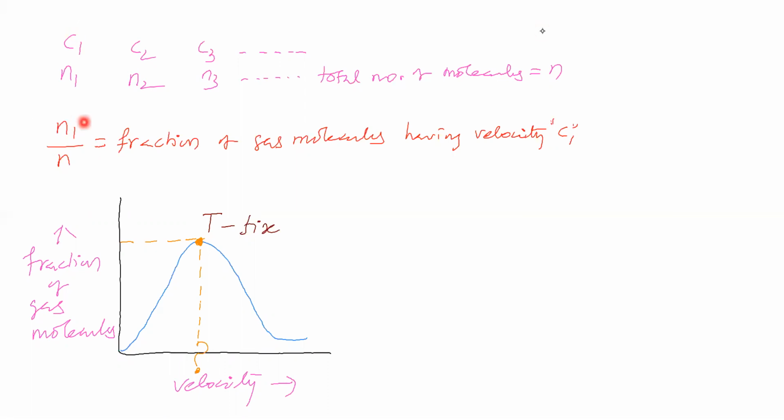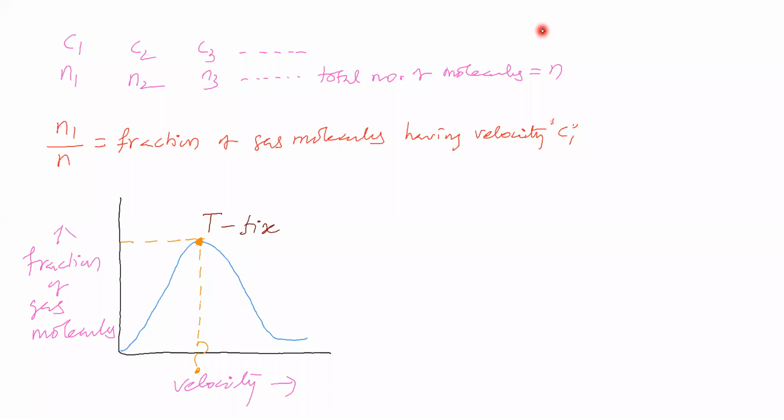Now let us divide this N1 by N. N is the total number of gas molecules. This ratio is called the fraction of gas molecules. This fraction is having velocity C1, so all the molecules in this fraction are having velocity C1. In this way, you find for C2, C3, C4, etc.